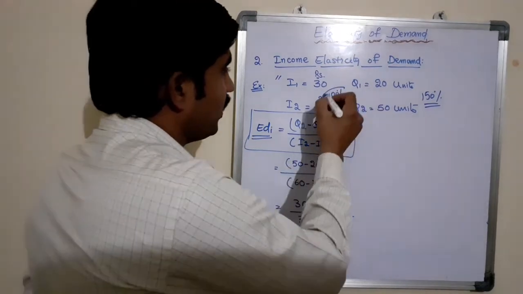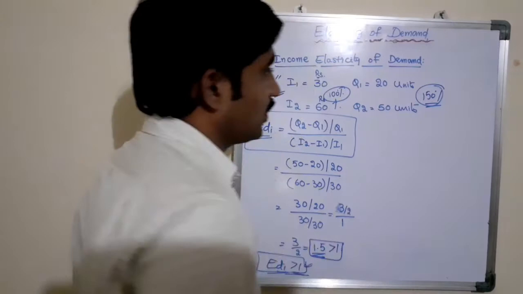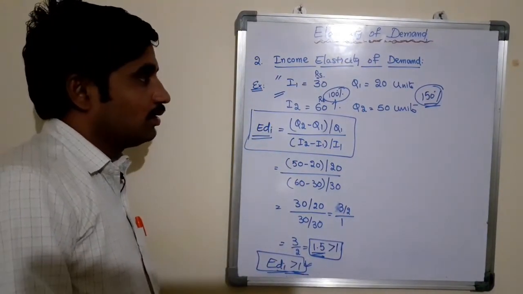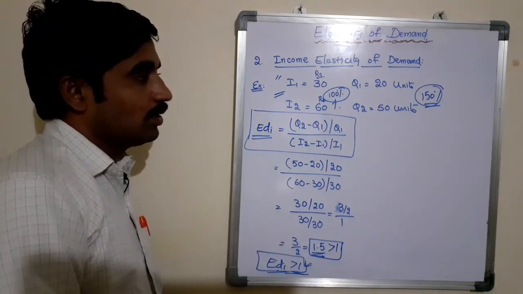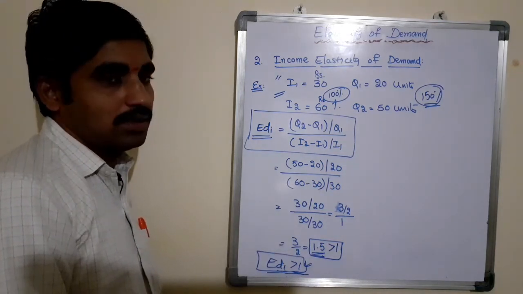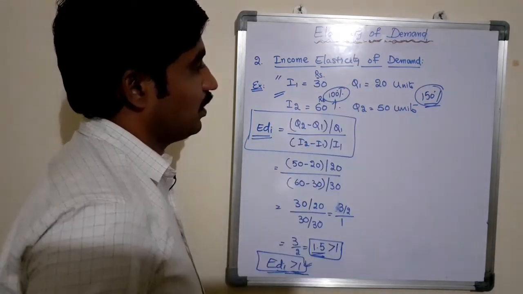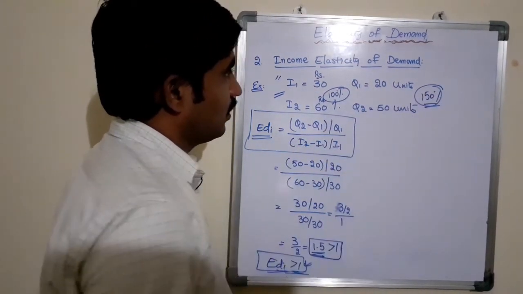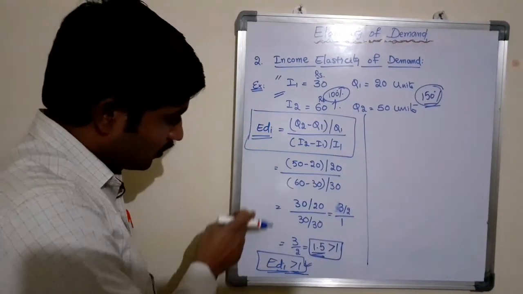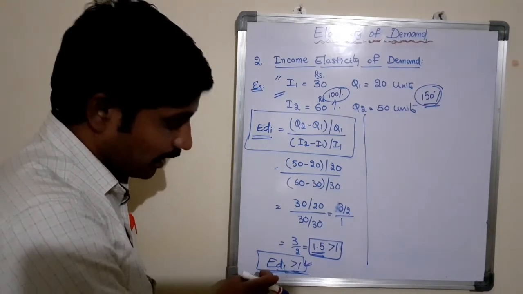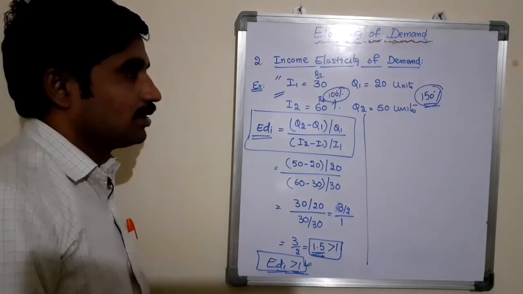Means only 100% increase in income leads to more than 100% increase in the quantity demand, okay? More than 100% quantity demand of the commodity is increased. Means that here itself we can come to know that there is an elastic demand. So here we have also proved that this is elastic demand by applying the formula, that is income elasticity of demand.